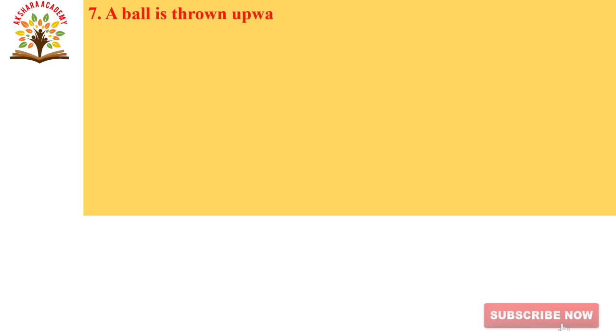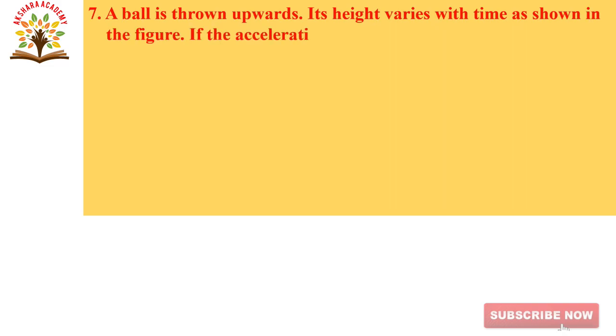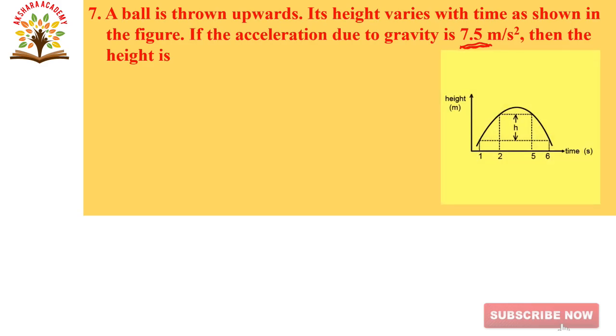A ball is thrown upwards. Its height varies with time as shown in the figure. If the acceleration due to gravity is 7.5 meter per second square, then the height is... In this question the given acceleration is 7.5 meter per second square. This is the figure shown in this question.